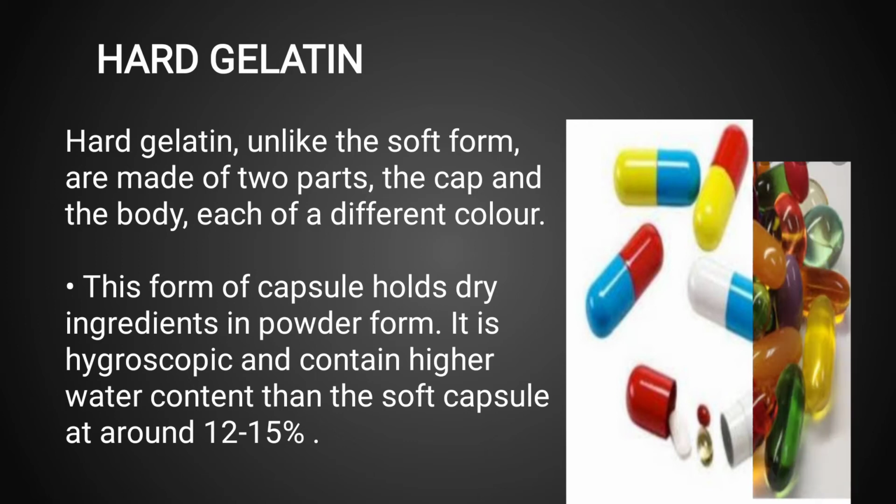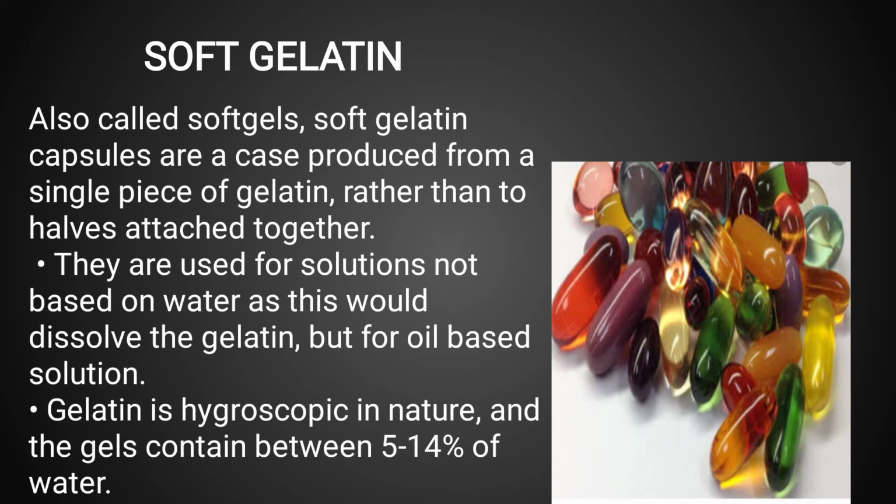Moving to the next slide, which is about soft gelatin. Soft gelatin, also called soft gels, soft gelatin capsules are a case product produced from a single piece of gelatin rather than two halves attached together.